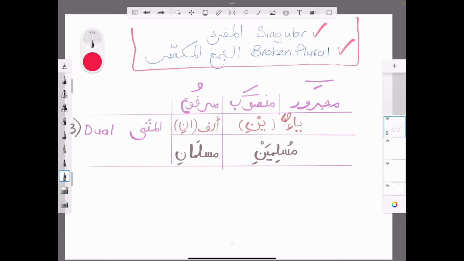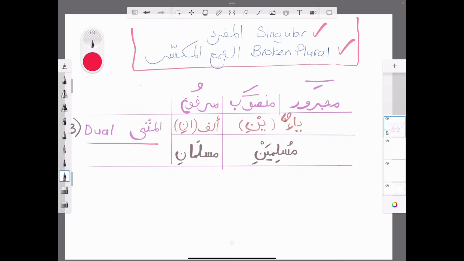Now, I'm going to introduce the second one, or the third one if you like, that comes on its own, which is the dual, al-muthanna. Al-muthanna is the dual. So I'm just going to introduce the concept to you, and then we'll do some examples from the Quran for you, bi'idhnillahi ta'ala.